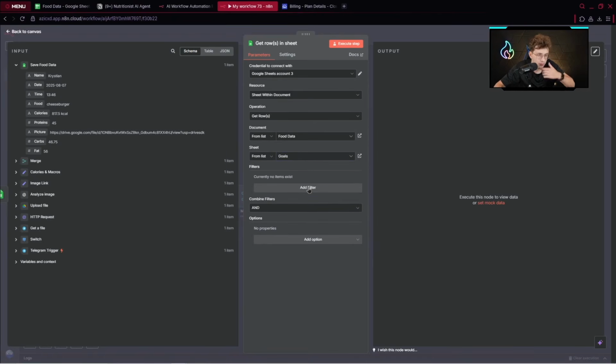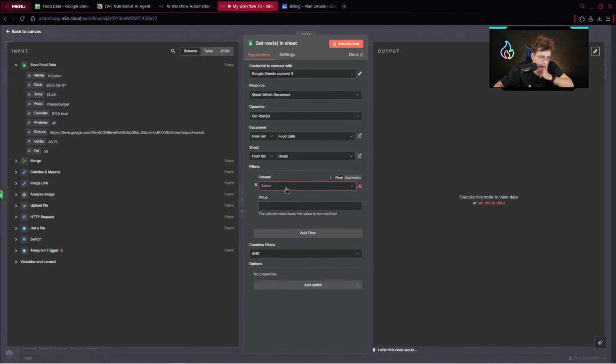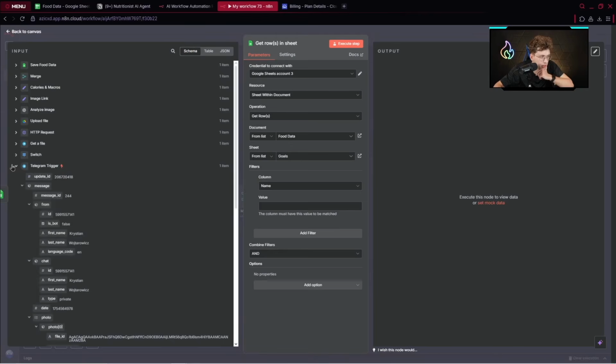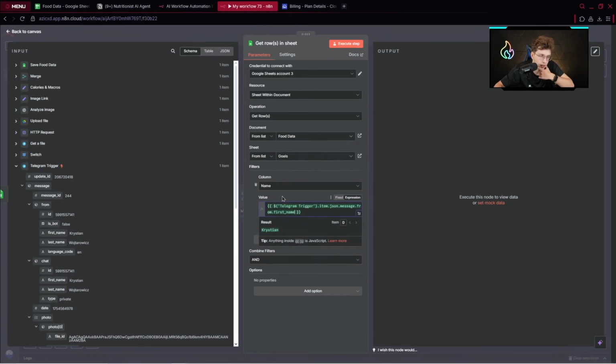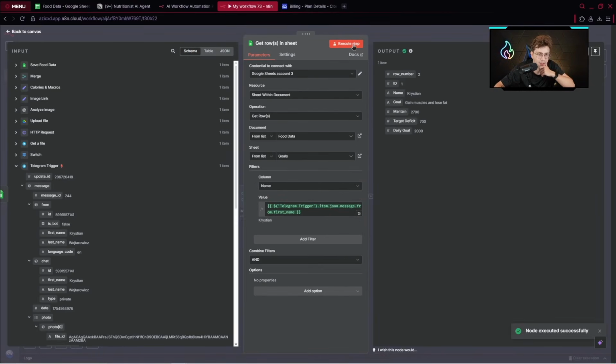So afterwards, we can move on, pick the document, once again for data, however the sheet goals. And then we add a filter, which is name. We specify the name from trigger. So let's say Christian sends, so I sent a message to my Telegram, then it takes only my data. Otherwise, if it's Daniel that sends a message, then it bases on Daniel's data, if that makes sense. So I've got Christian, gain muscles and lose fat, maintain, target deficit, daily goal. Correct.